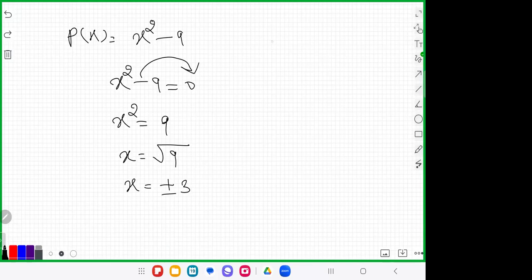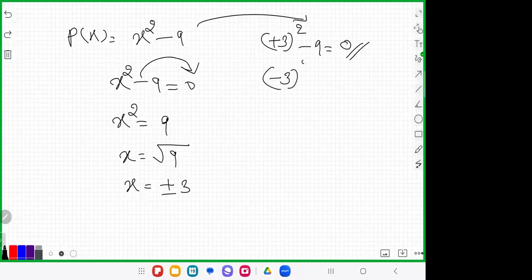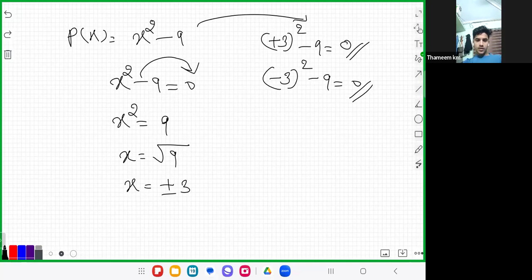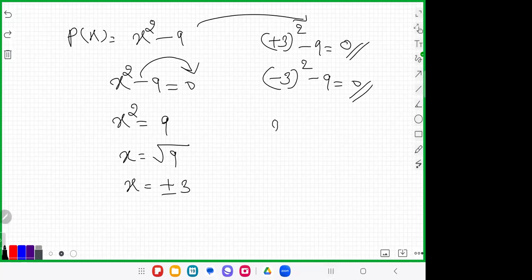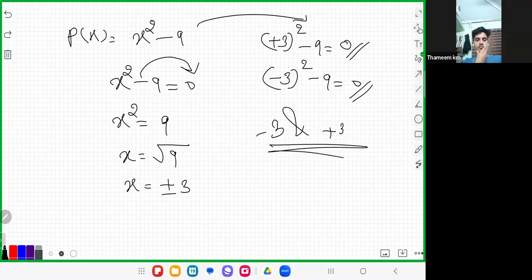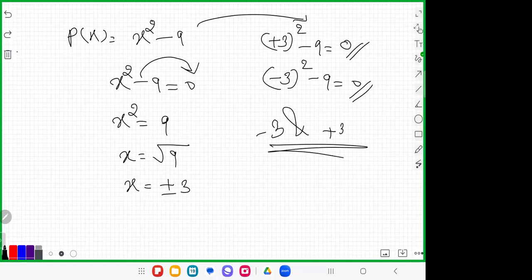If you put plus 3 in x square minus 9, 3 square is equal to 9, 9 minus 9 is equal to 0. If you consider x as -3, -3 square minus 9 is also 9 minus 9, 0. So how many values for x? Two values, -3 and +3.